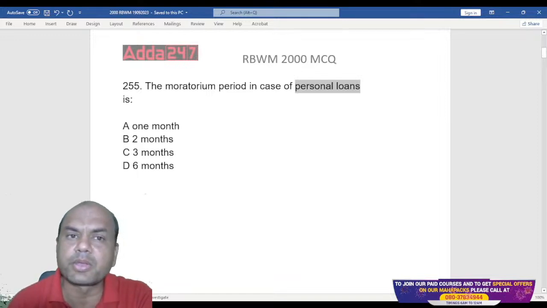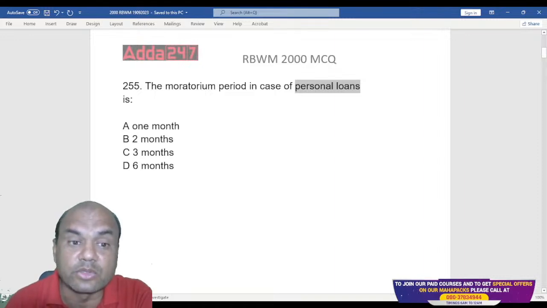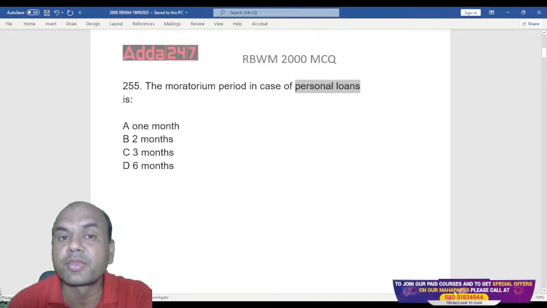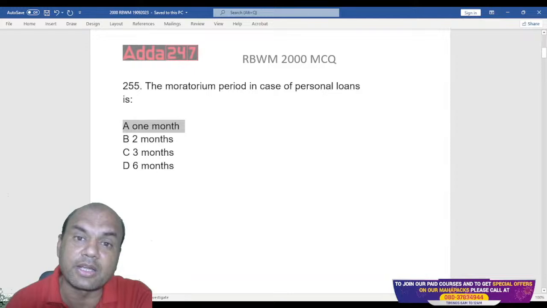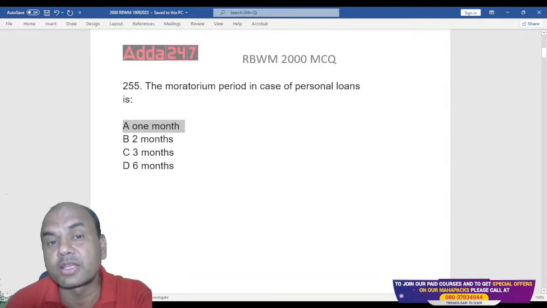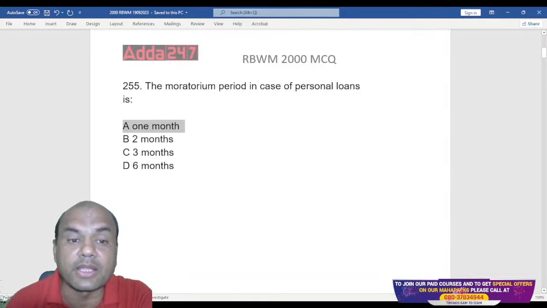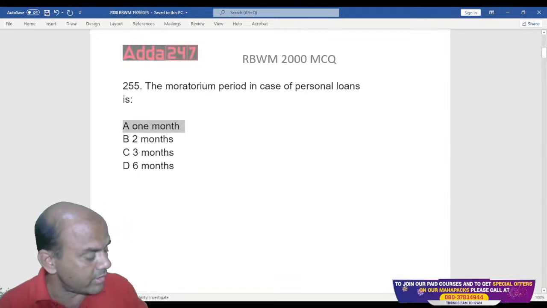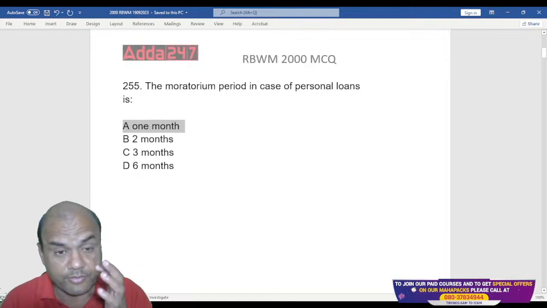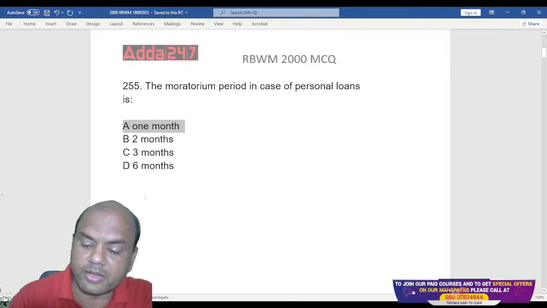When the answer has no moratorium period over here, you're saying 1 month moratorium period. Why? Because after the disbursement, it takes 1 month for the borrower to pay the EMI, isn't it? So that's why personal loans will have one month moratorium period. Okay, got it? 1 month moratorium period.